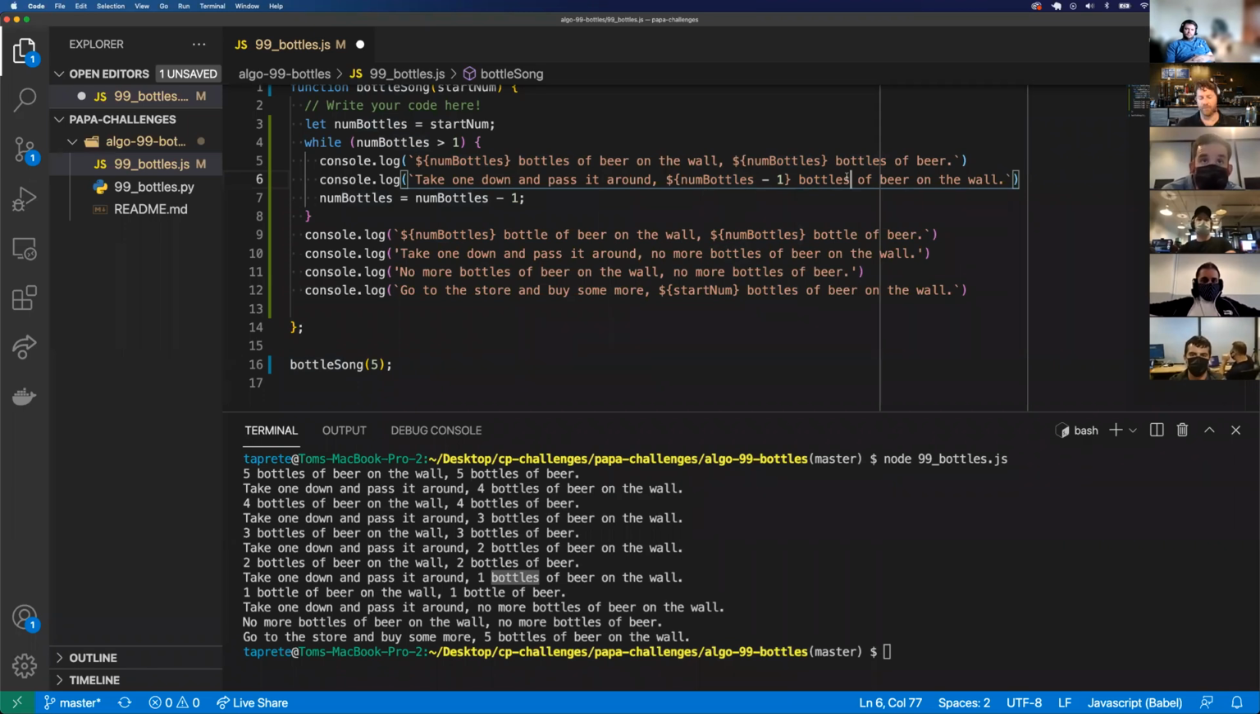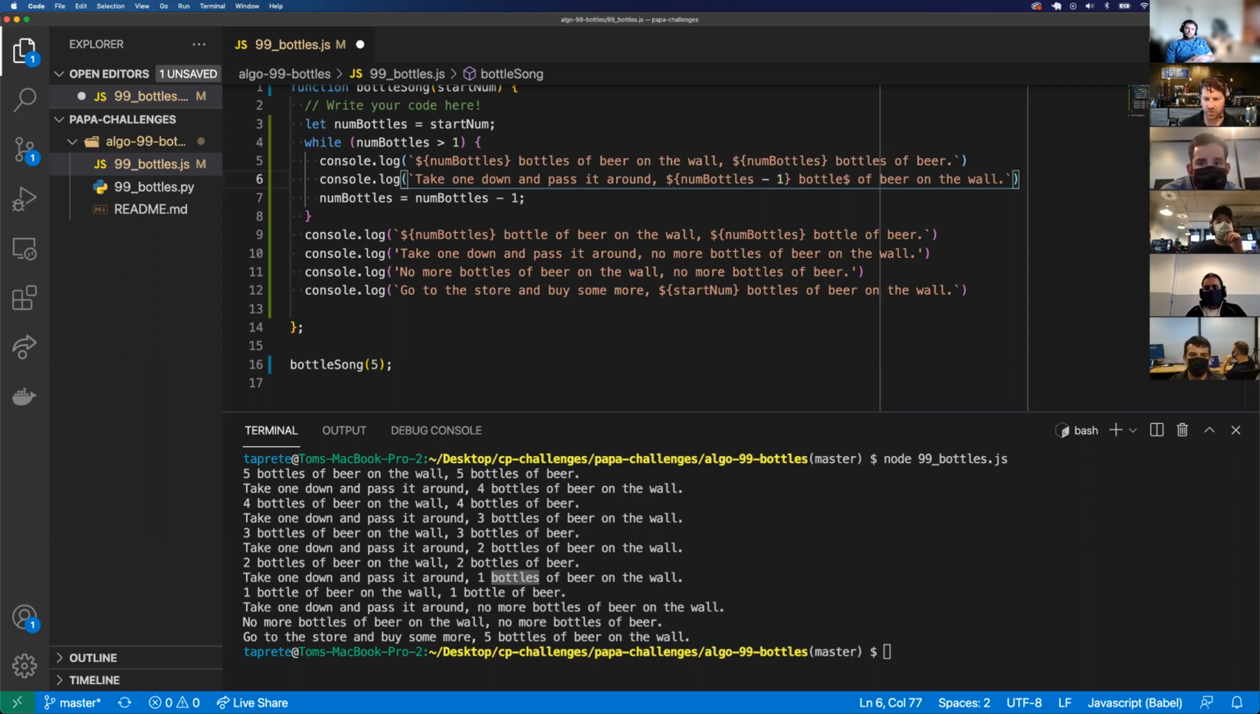What I'm going to do is use a ternary operator. Does anybody know what a ternary operator is? A one line if else statement. I heard Jason say it's a one-liner if else statement.